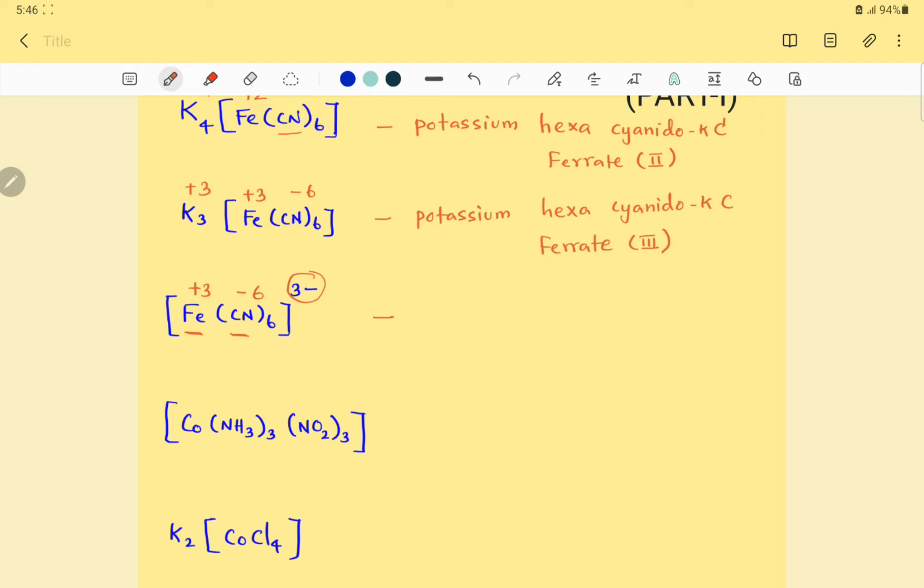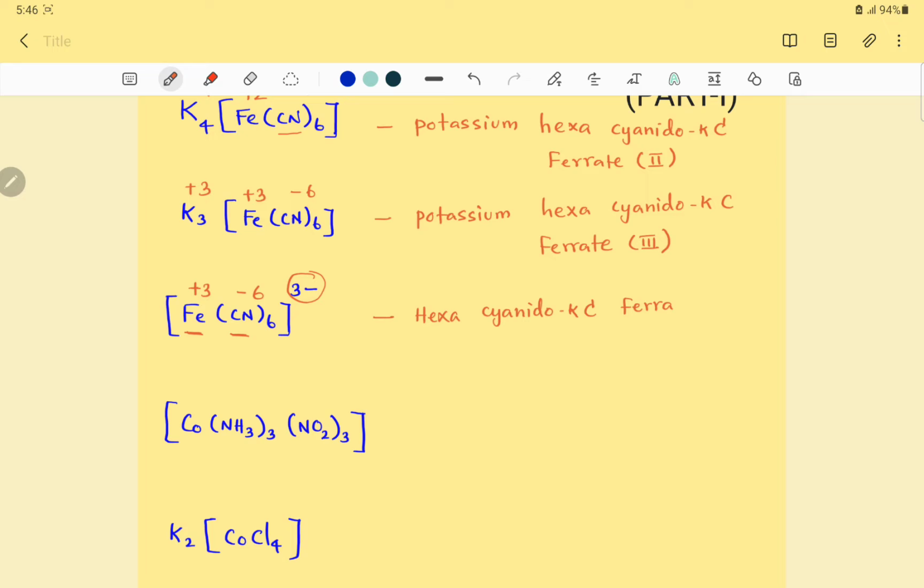Okay, right. Now here you are given an anionic complex. Let us first name the ligand. 6 times, so hexa. The ligand name is cyanido, an ambidentate ligand, so κC, the donor is carbon. Hexacyanido-κC. The central metal ion is ferric, isn't it? So ferrate, anionic complex.